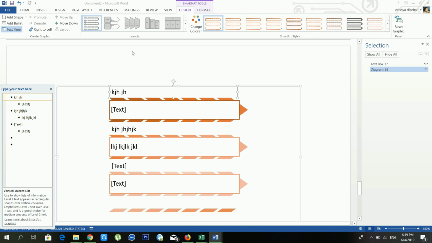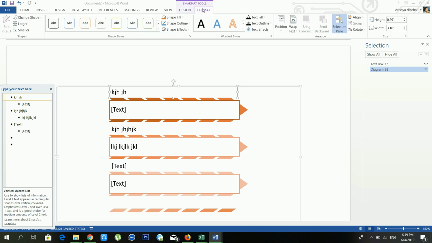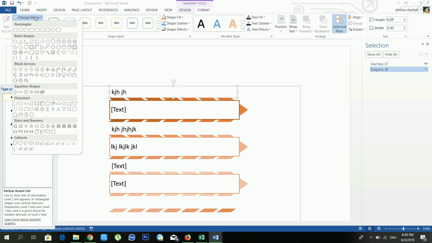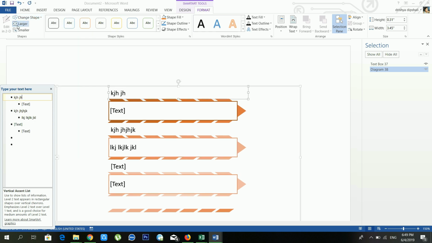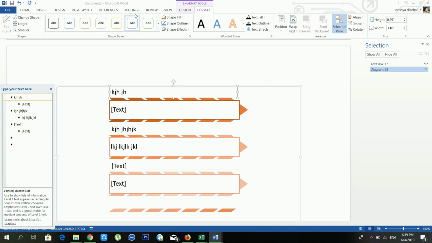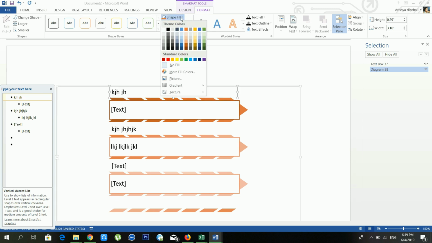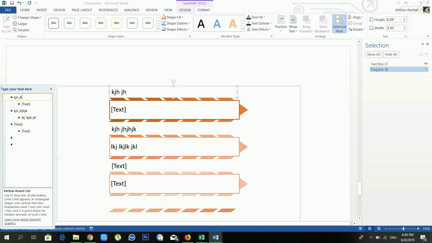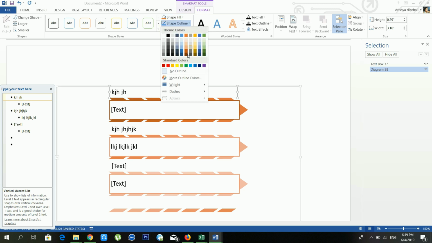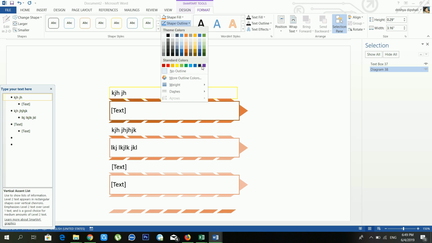And another option is Format. Okay, and from Format, see, there are lots of options available. You can change the shape also. You can make it larger, you can make it smaller. Okay, and from Shape Styles you can give lots of styles. From Shape Fill you can give lots of fill styles. And from Shape Outline you can give lots of outlines also.